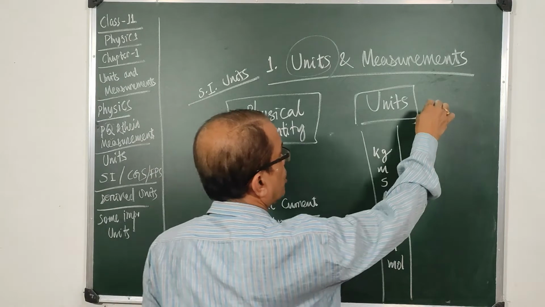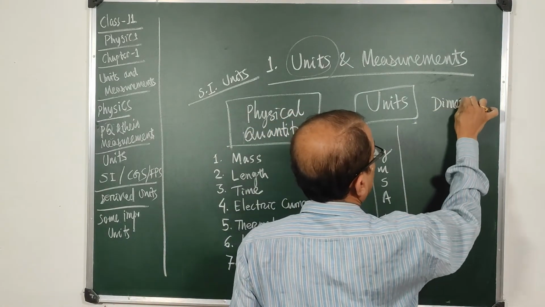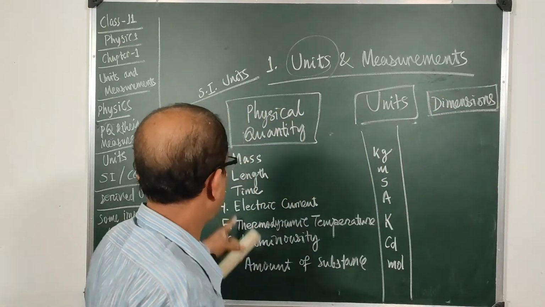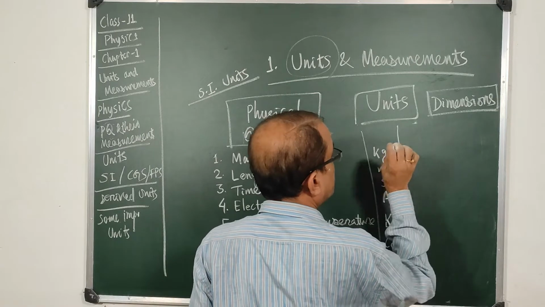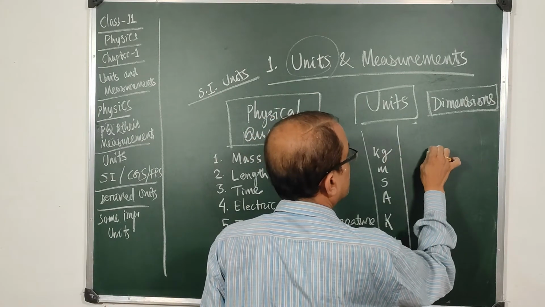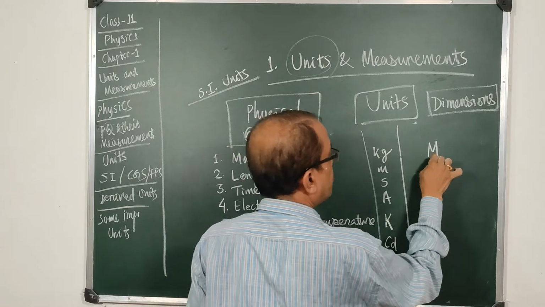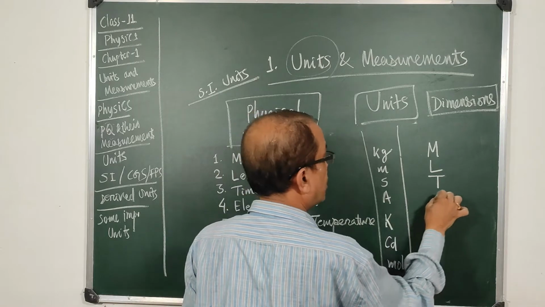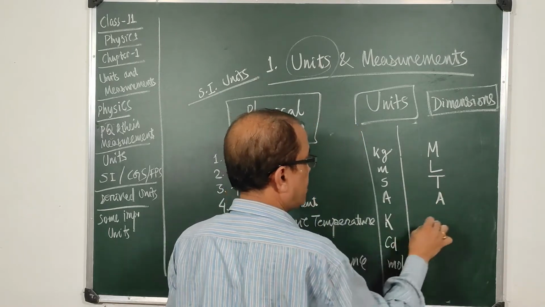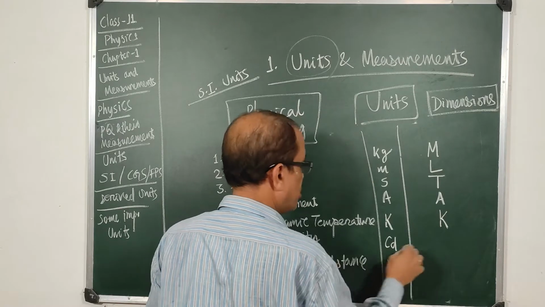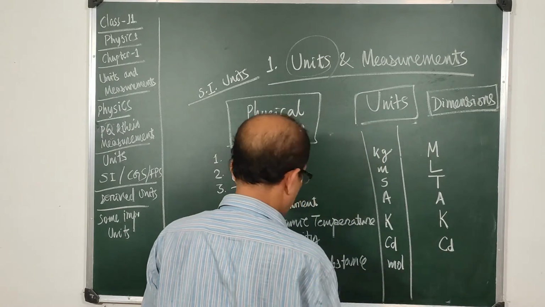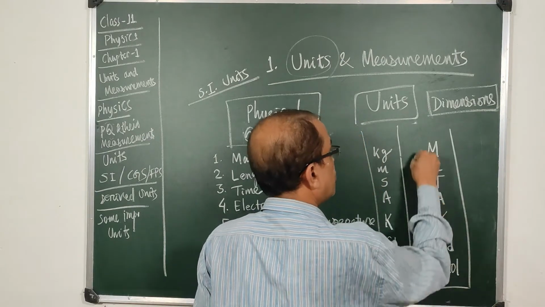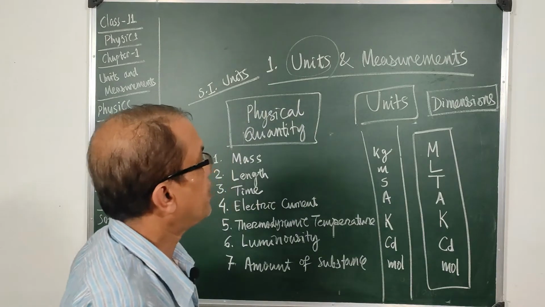And when we shall be talking of dimensions, the symbol for mass will be capital M, for length it will be capital L, for time capital T, for electric current capital A, for temperature capital K, for luminosity we shall write CD, and for amount of substance we shall write MOL.